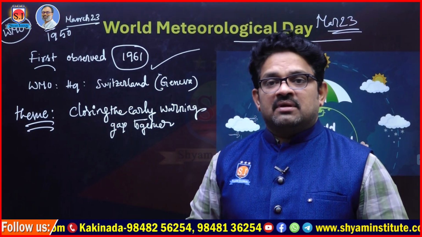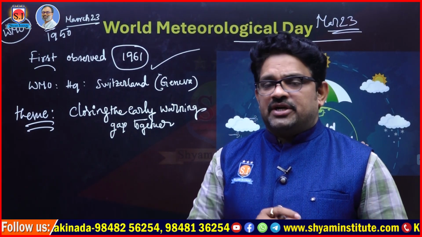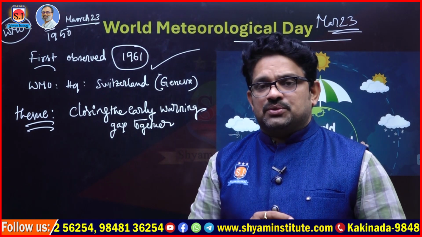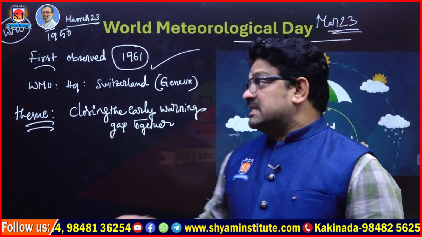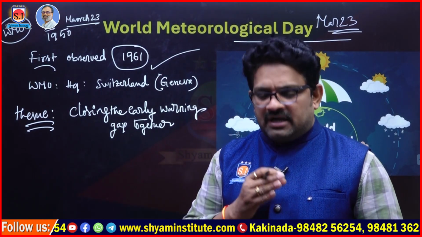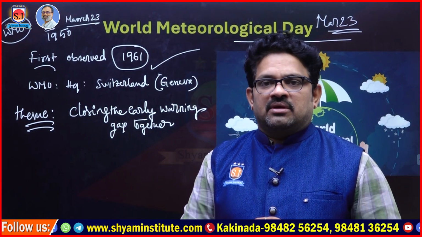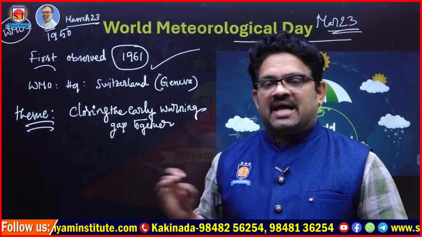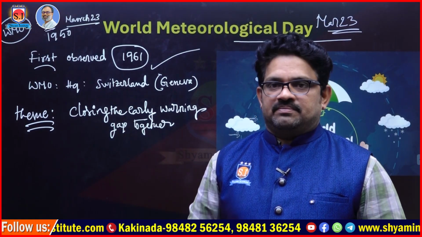The World Meteorological Organization was introduced on March 23rd, 1961, so on that occasion we celebrate March 23rd as World Meteorological Day.